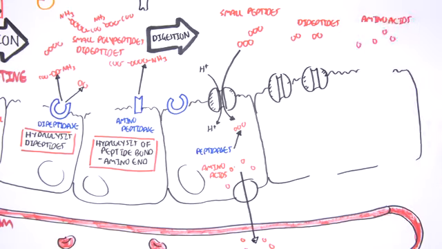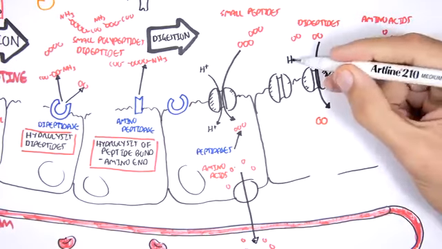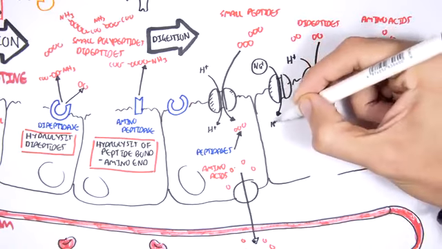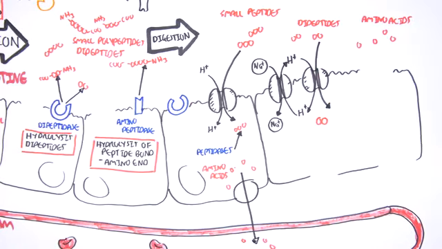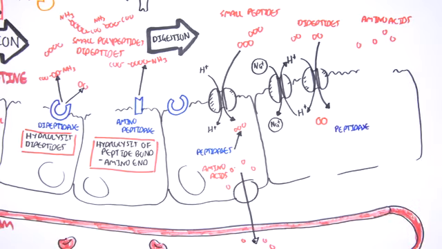The dipeptides can also follow the same absorption method. It enters the cell through the hydrogen cotransporter channel. The hydrogen can actually be pumped back out into the lumen in exchange for sodium. So when hydrogen goes back out into the lumen, sodium gets pumped inside. The dipeptide, which is inside the cell now, can also be broken down into amino acids by intracellular peptidases. The amino acid can then be reabsorbed into the blood.